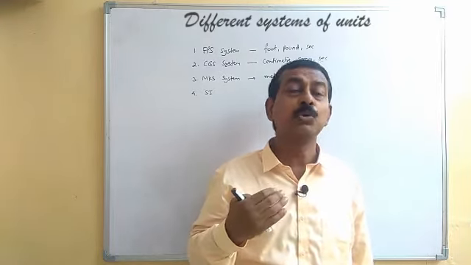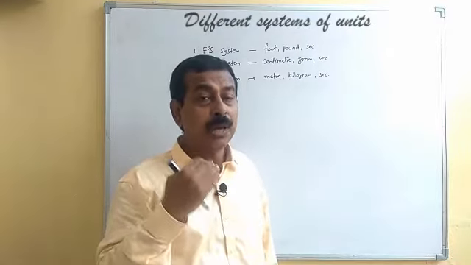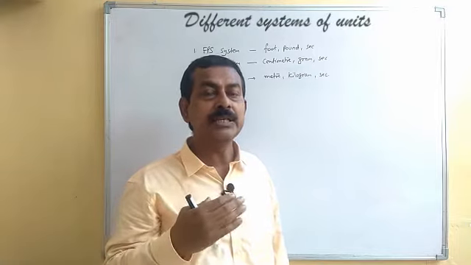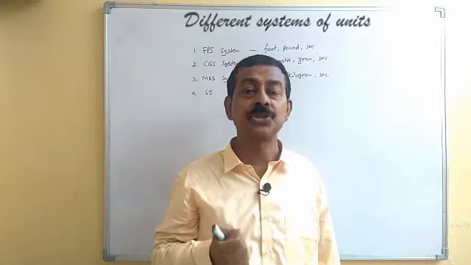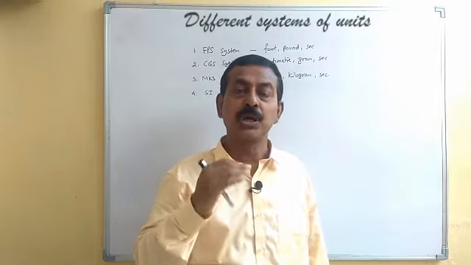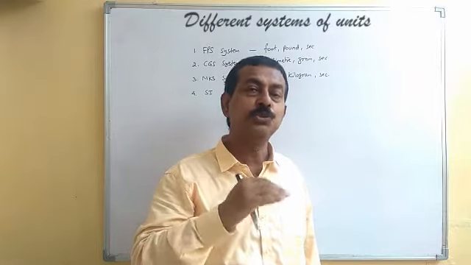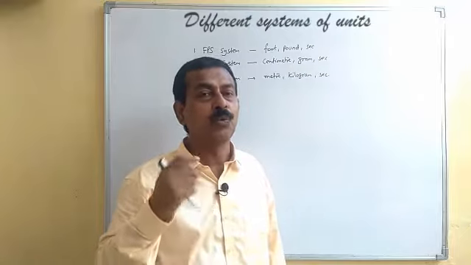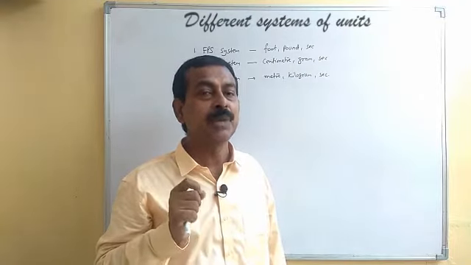If you want to know 1 meter is how many kilometers, we can easily take it as 10 to the power minus 3 kilometer. So conversion from one unit to its subunit or its multiple was very easy in the metric system.